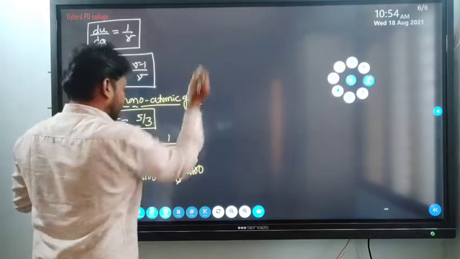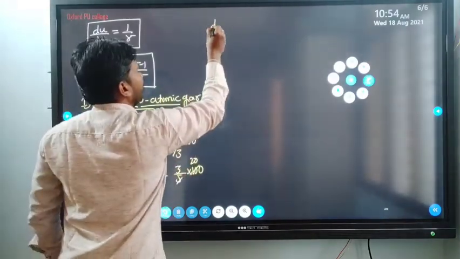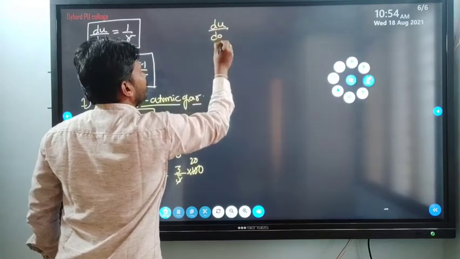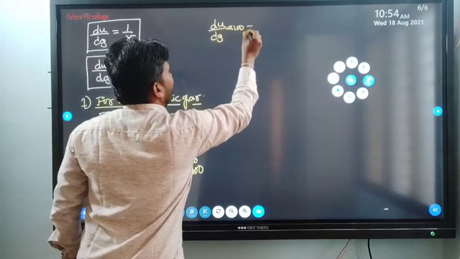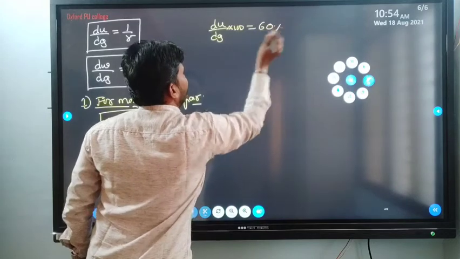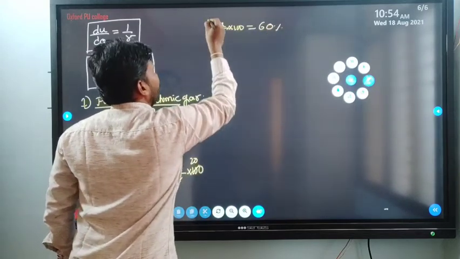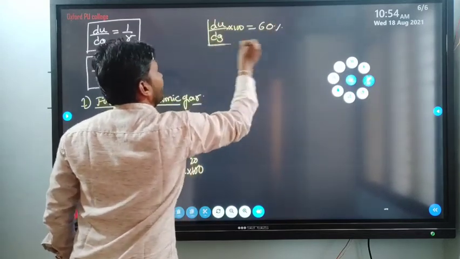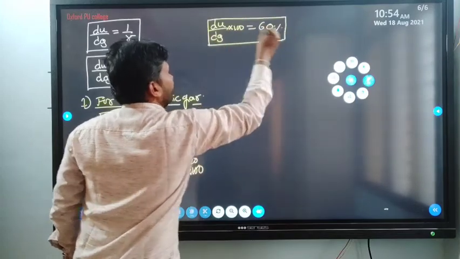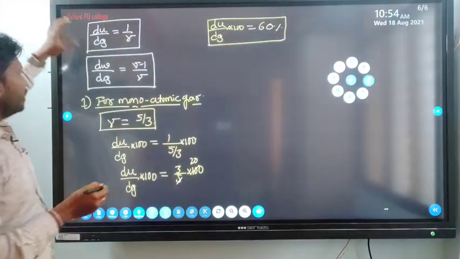So what's that dU by dQ value? dU by dQ into 100 is equal to 60%. The dU by dQ value for monoatomic gas is 60%.